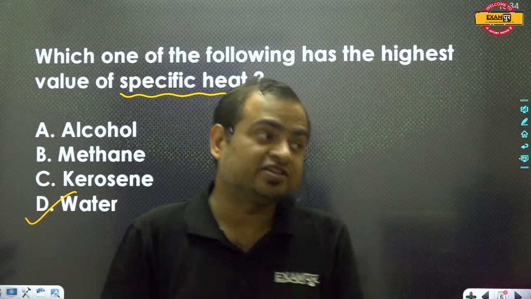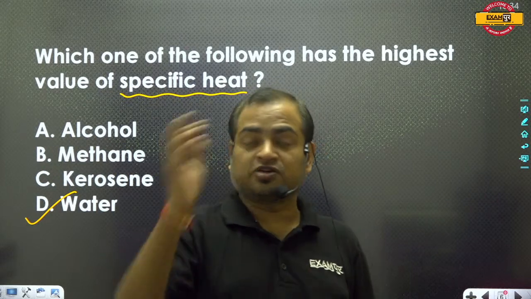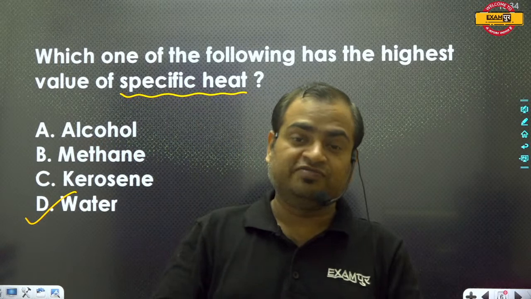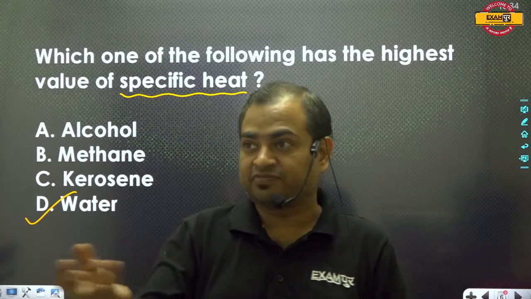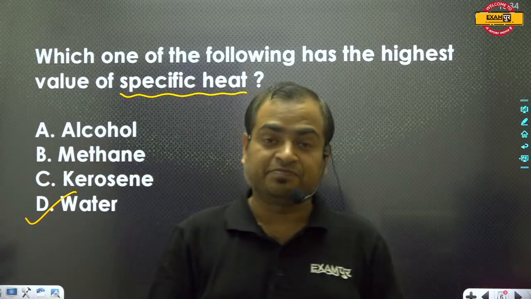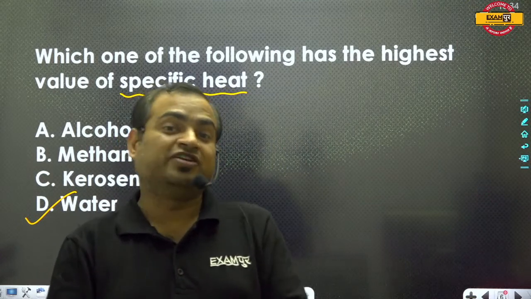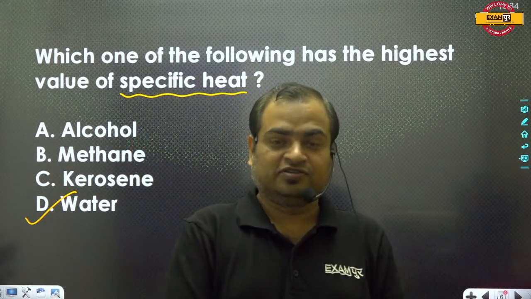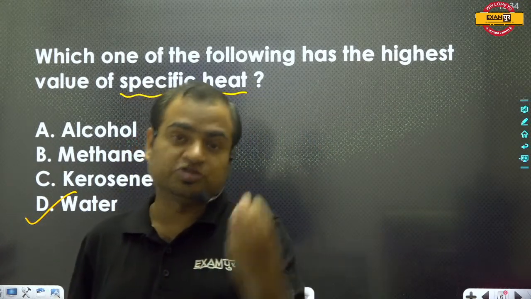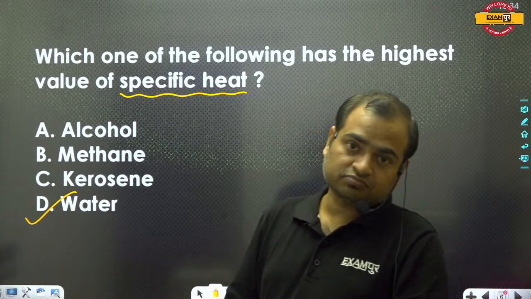This is the reason that in desert areas, during daytime, the temperature of the surrounding atmosphere as well as the temperature of the sand becomes very high within a short span of time after the rising of the sun. But as the sun sets in the evening, the temperature of the surrounding atmosphere and the sand goes down very quickly. So this is the reason behind that, because sand possesses a low specific heat value.